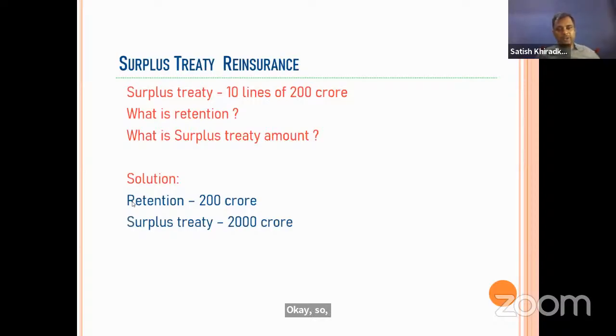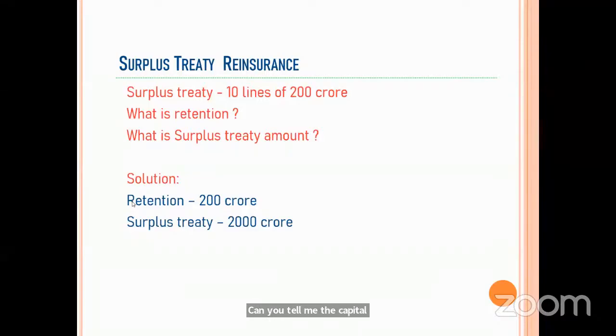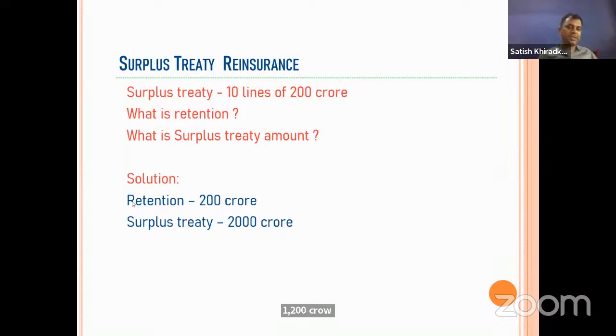Now tell me, if they ask you the capacity, can you tell me the capacity? 2,200 crores. Retention plus surplus treaty together make the capacity. So the capacity is 2,200. If they ask you the capacity, remember you will not answer 2,000. It will be 2,200. You have to add the retention also.